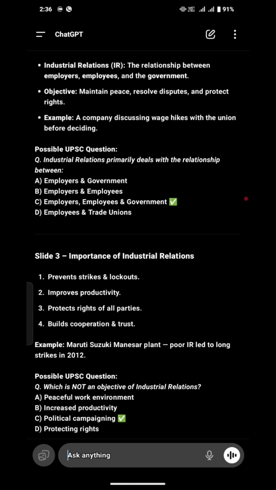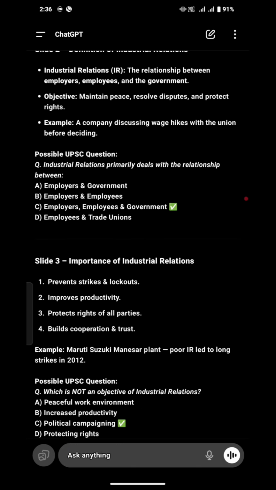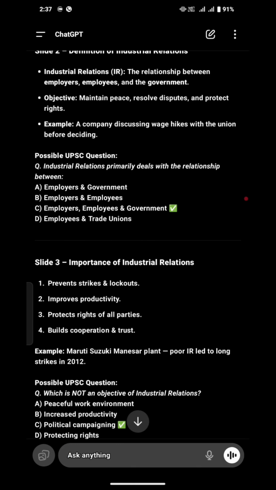So see, what it is saying is that a wage hike means if a man has been working in a company on a wages basis, a laborer, then to increase his wages, what does he need to do? He needs to go to the head of the company and discuss with them. But he can't do anything individually. He needs a group, a team. So he will make a union, and after that he will go to the head of the company and discuss the wage hike.